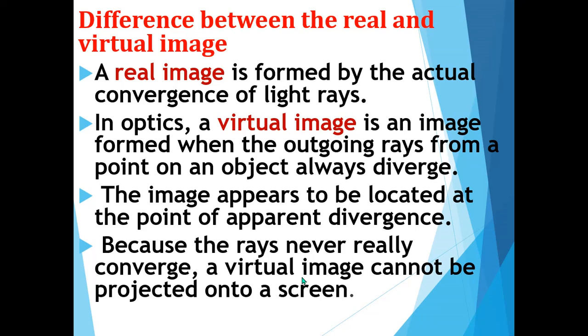It is formed due to diverged light rays from the object. A real image is formed by the convergence of the light rays from the object. A virtual image cannot be projected onto a screen, but a real image we can project onto a screen.